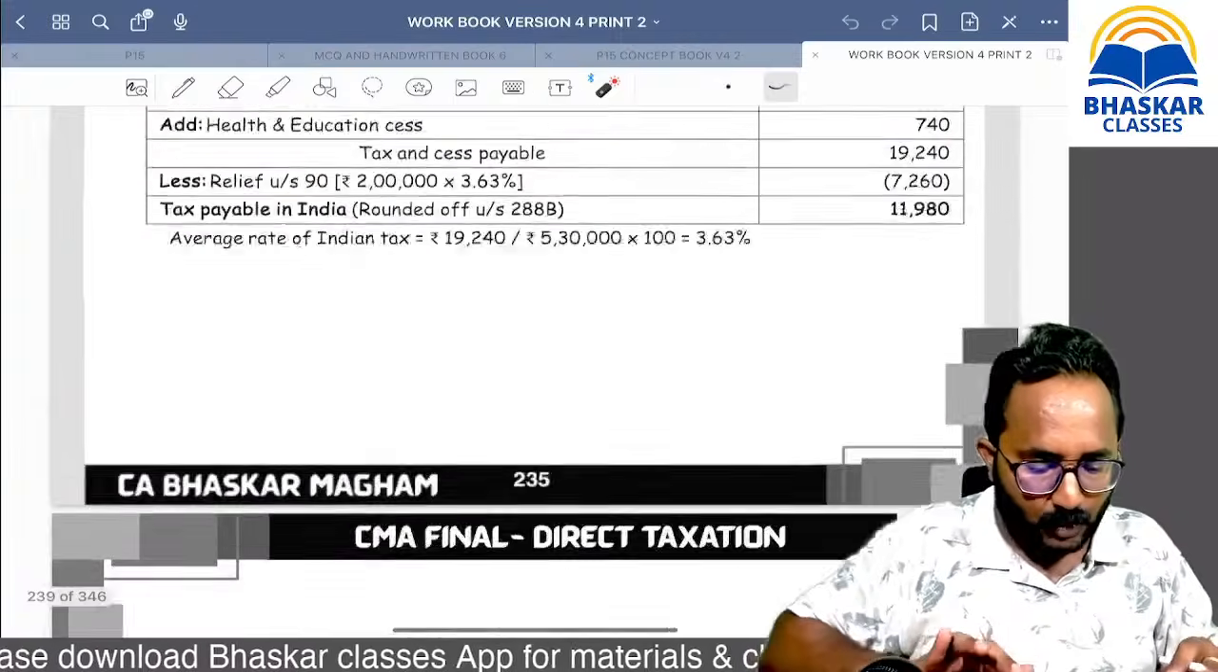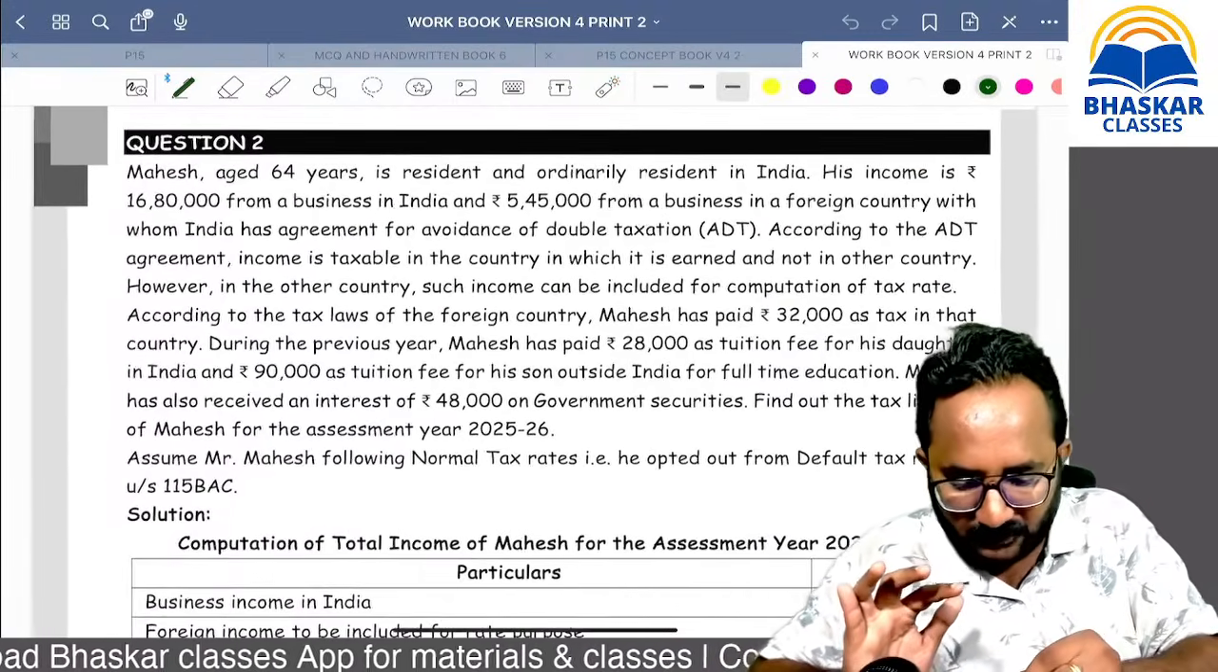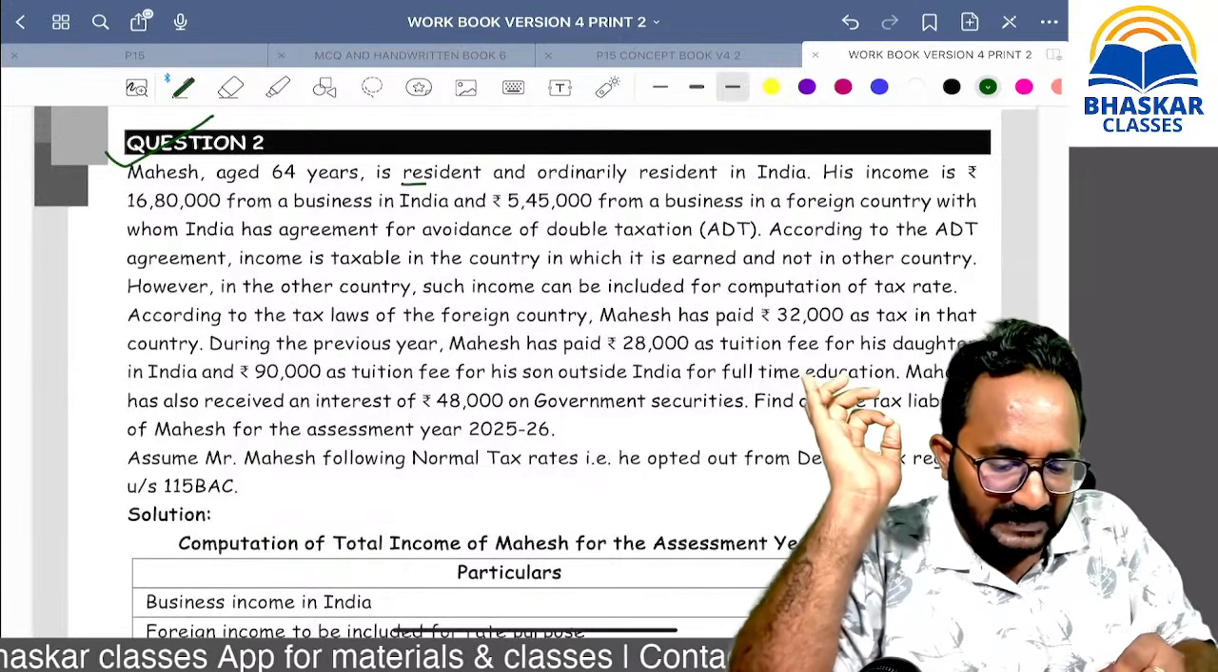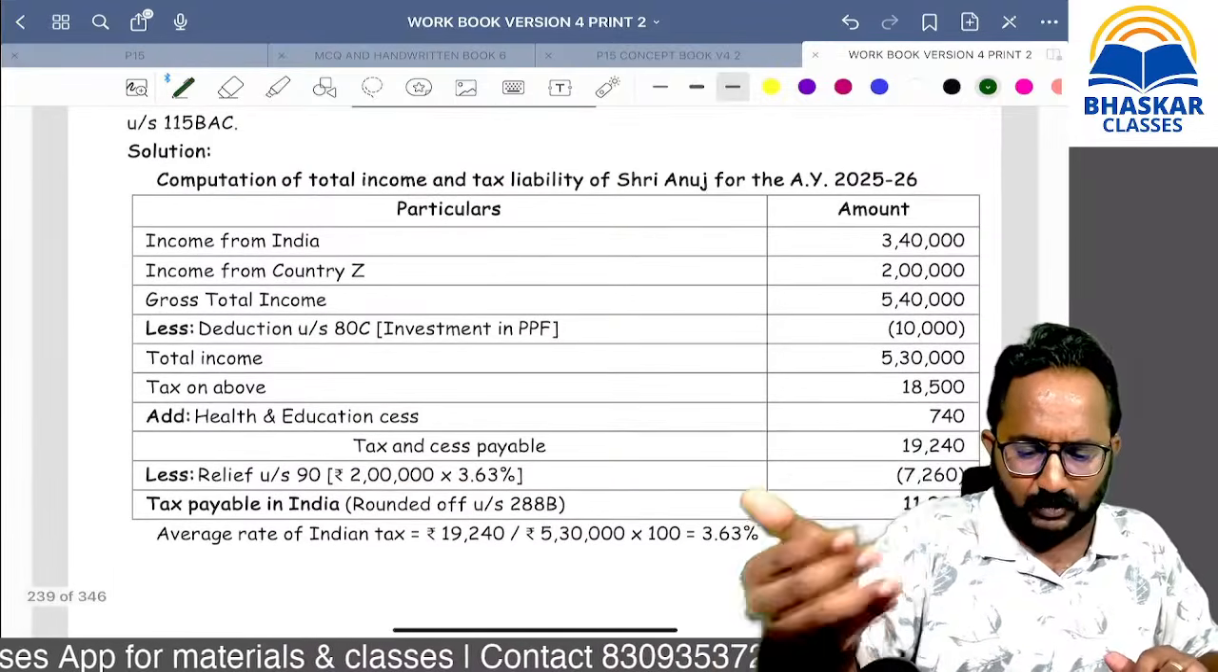One more question was given in a past examination. Now you have to identify question number 2. Yes, question number 2: Mahesh is a resident and ordinary resident. I am not solving the question; easily you can solve the question.